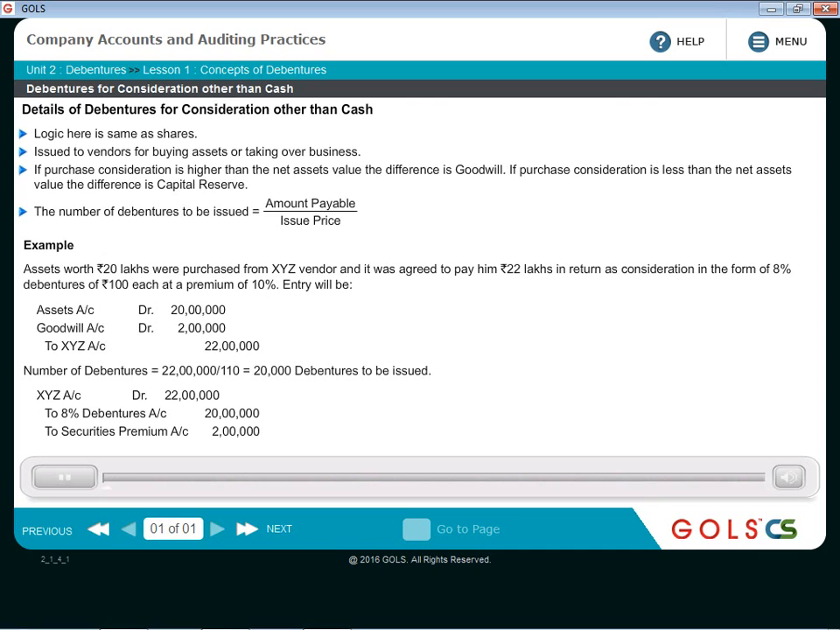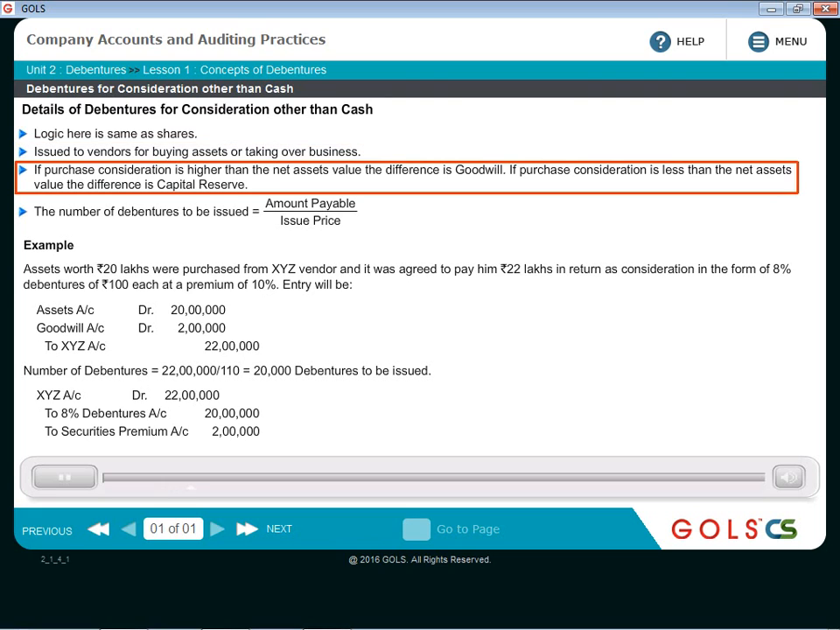Now the second type of issue, that is debentures issued for consideration other than cash. We'll see that now. Logic exactly same as share. Now the debentures, when these are issued for consideration other than cash, these will be issued to the vendors for buying assets or taking over business from them. These are normally not issued to the promoters because promoters would like to become the owners of the company and not the lenders. So that is why in case of debentures issued for consideration other than cash, you have one category, that is debentures issued to the vendors.